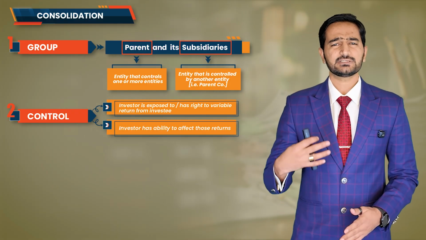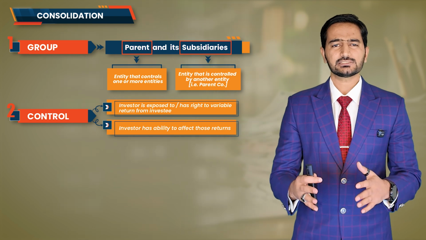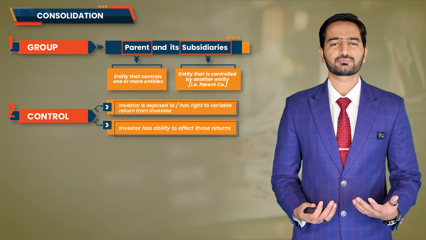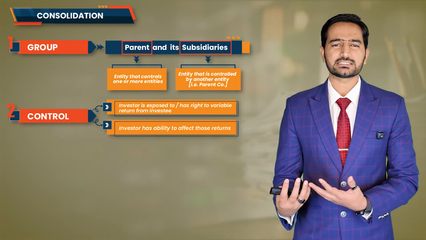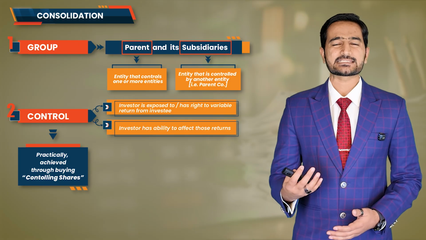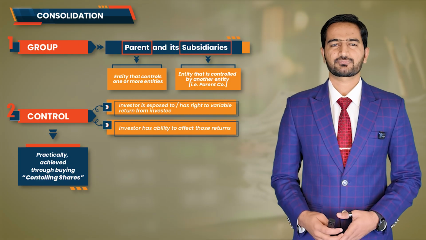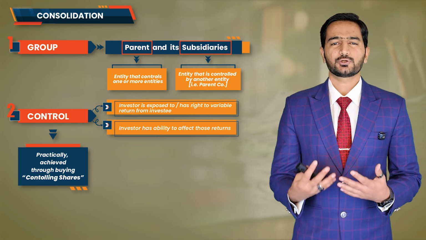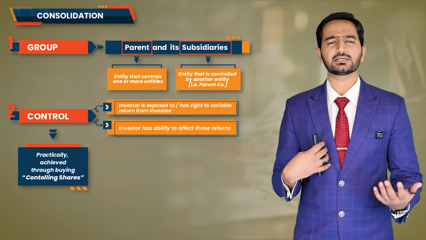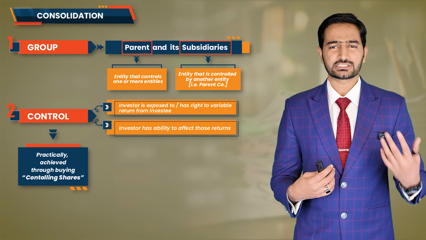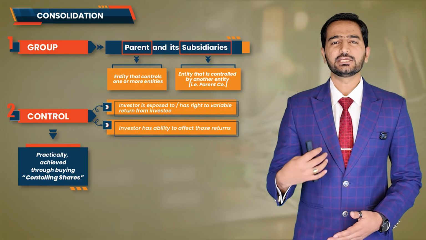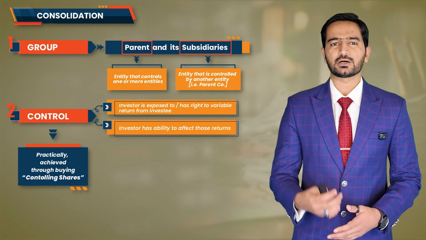Now, as we discussed earlier, in practical situations, control between companies is usually established when one company acquires the controlling shares of another company. Now the question is, what exactly do we mean by controlling shares? Well, my friends, controlling shares simply mean that I hold enough voting rights in another company to be able to make decisions according to my wishes. In other words, I need to own a majority of the voting power.